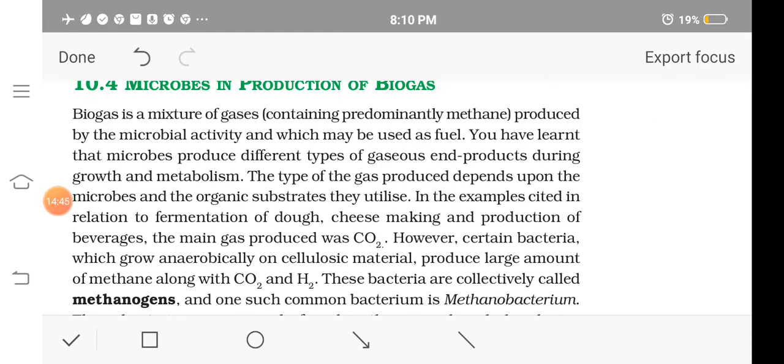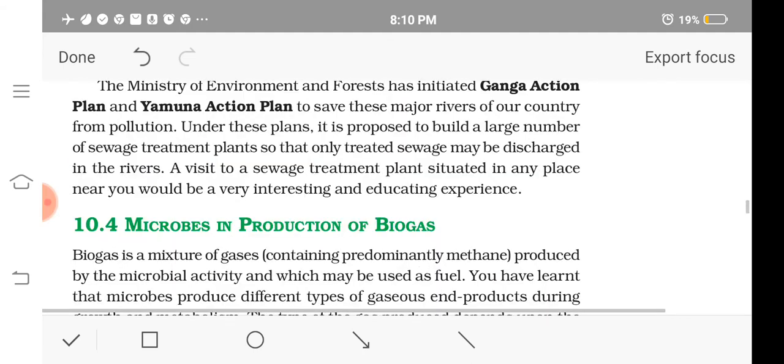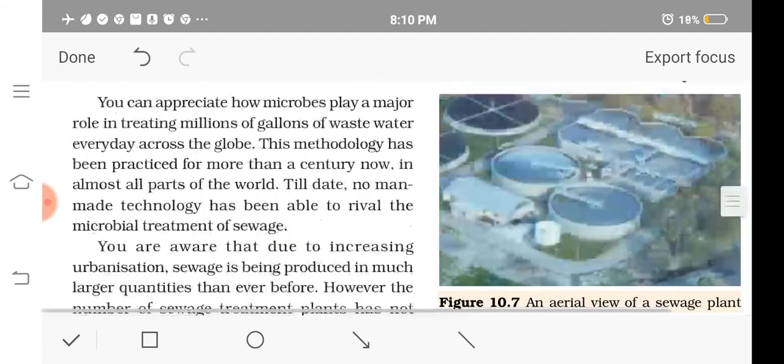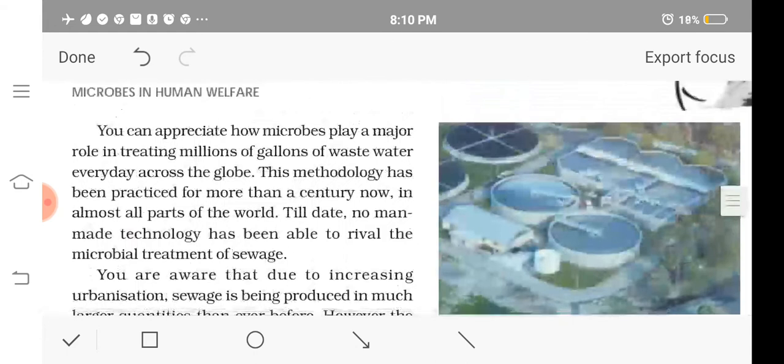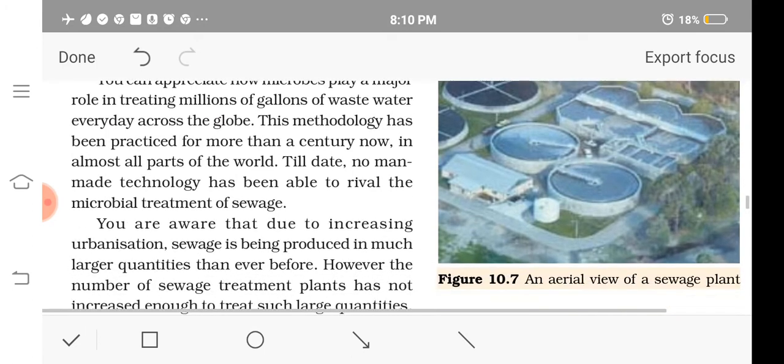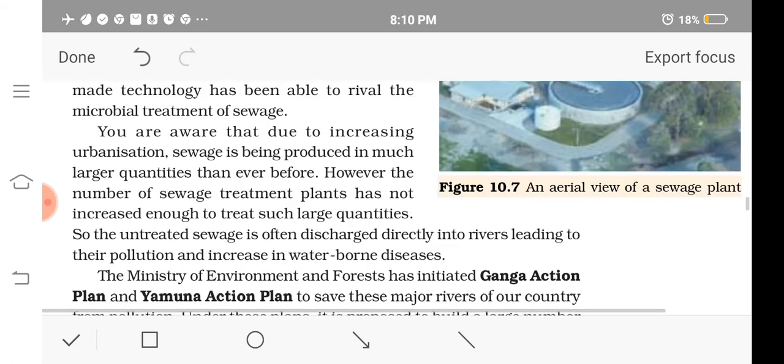The efficiency with which these microbes do this treatment of sewage is very high, and no human technology can do this perfectly. And as you know, due to increased urbanization, the amount of waste materials produced is increasing day by day.